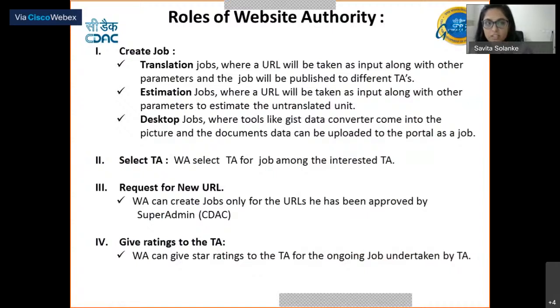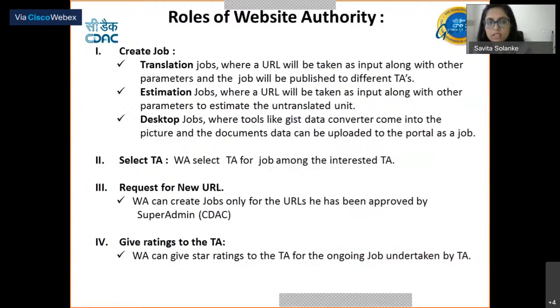Without being published, he can just get an estimation, and if he wants to publish, then he can. For example, he wants to undertake only one language, he doesn't want to undertake the other language, he can publish the job for the one language only.